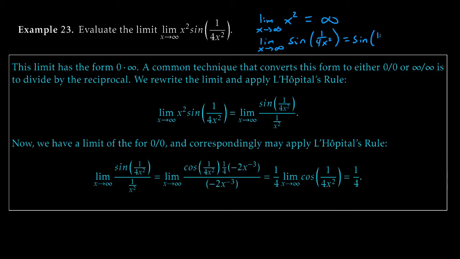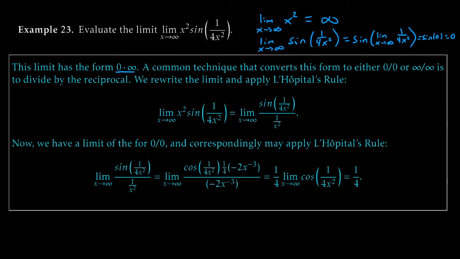Sine of the limit as x goes to infinity of 1 over 4x squared. 1 over 4 times a very large number squared is quite close to 0, so we'll end up with sine of 0, and as we all know, that's just 0. So this is exactly this 0 times infinity indeterminate form.